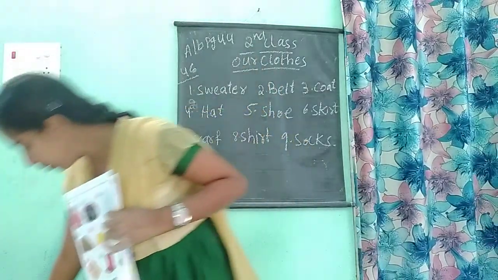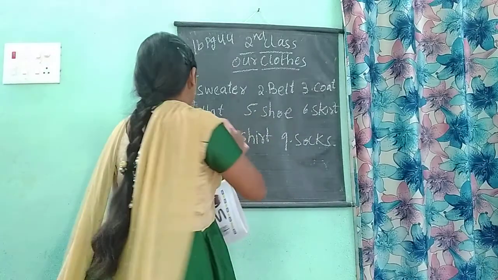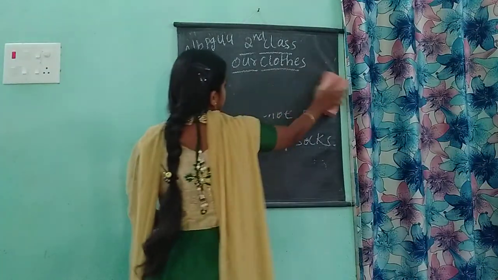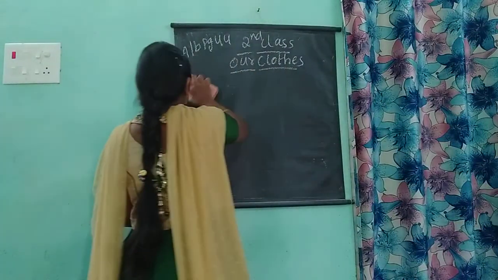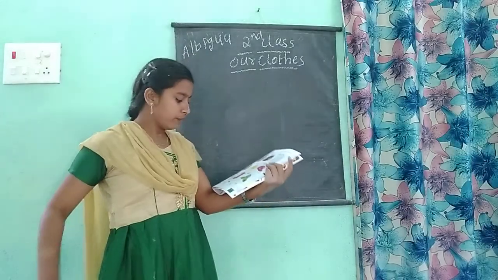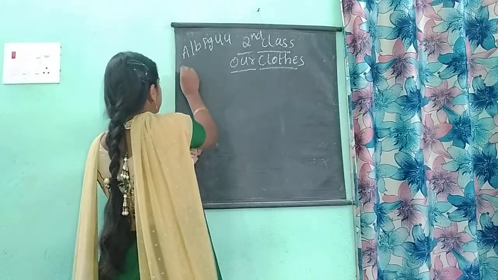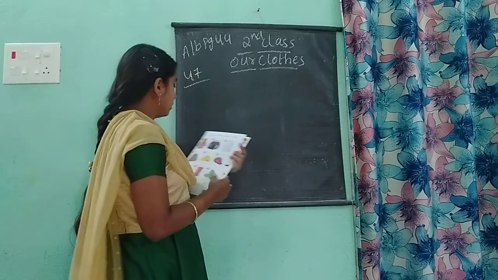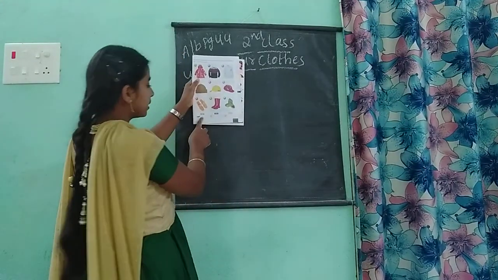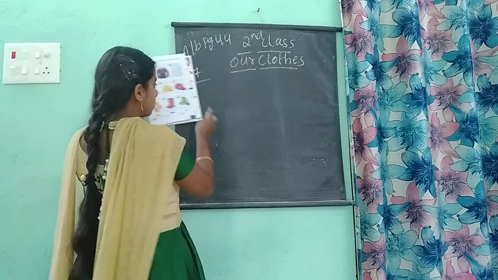Okay, children. So, let us see now that one. Page number 47. See the first one. Here they had given the rainy, winter and summer.